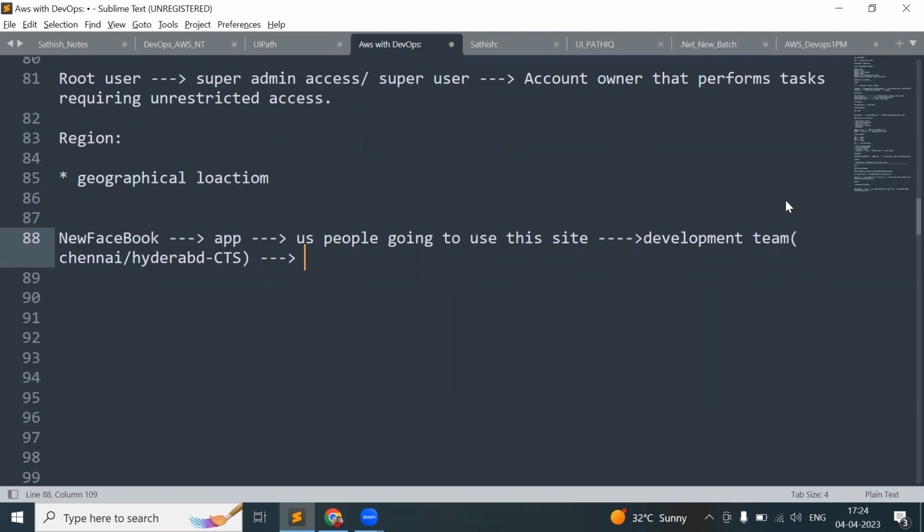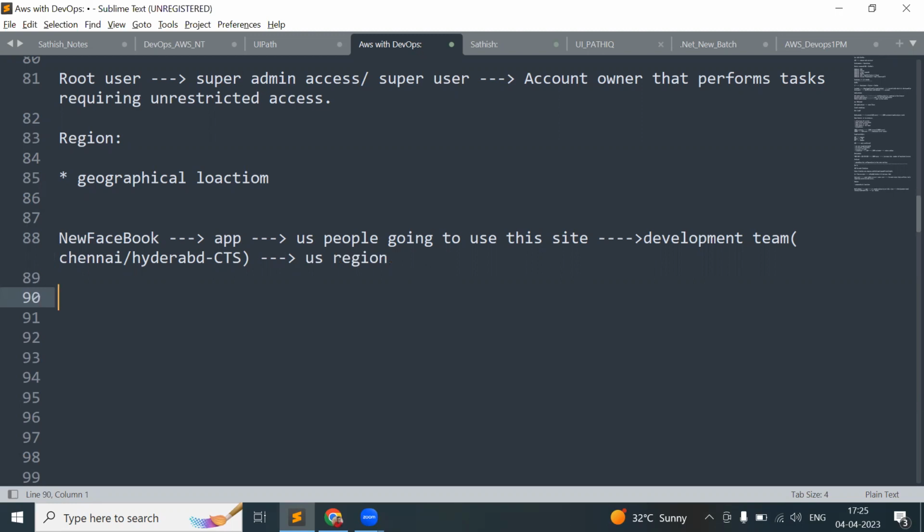Based upon the client location, or the people location. So I need to choose the US region, not the development team region, because the development team is not going to use this app. US people are going to use the app, so we need to choose the US region, not the Asia region.